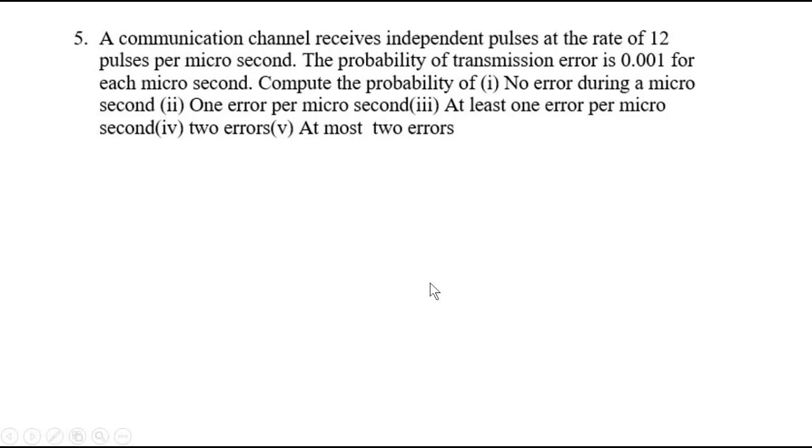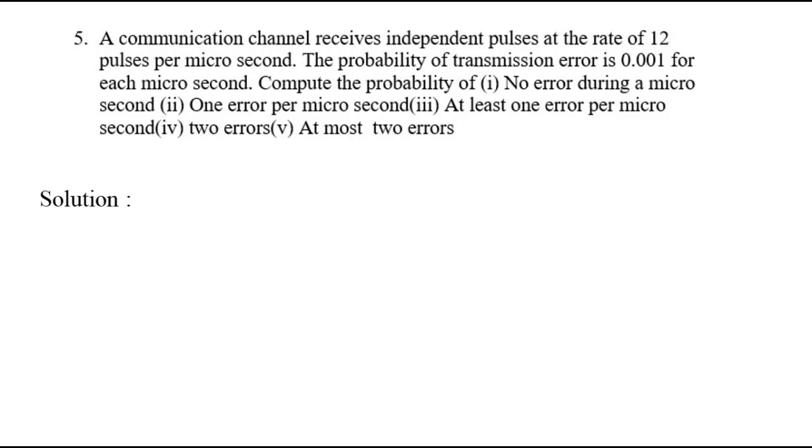Next question. A communication channel receives independent pulses at the rate of 12 pulses per microsecond. The probability of transmission error is 0.001 for each microsecond. Compute the probability of no error during a microsecond, 1 error per microsecond, at least 1 error per microsecond, 2 errors, at most 2 errors per microsecond. So here getting an error per microsecond is the success. Now let us take x as a random variable which will count the number of errors committed per microsecond.